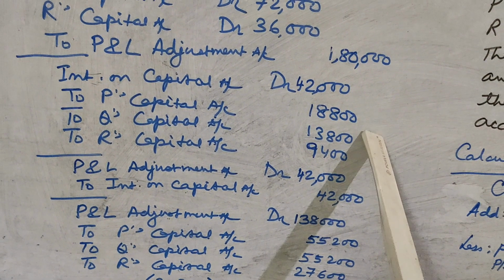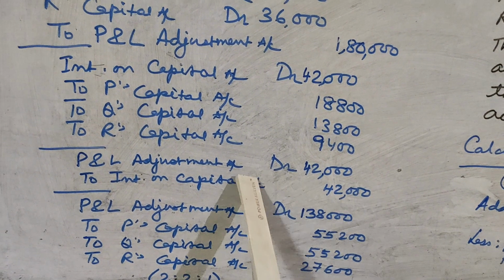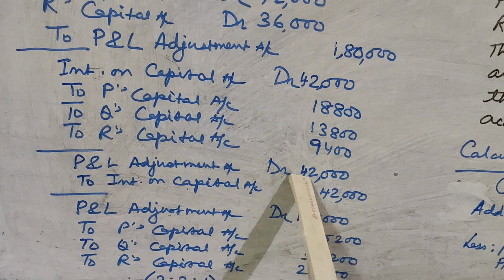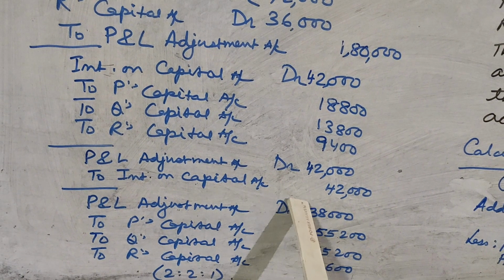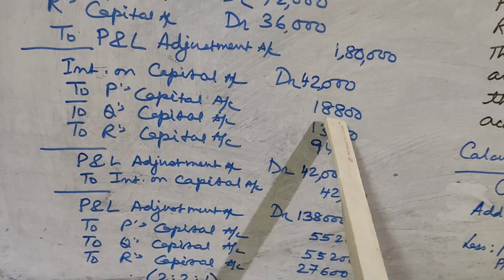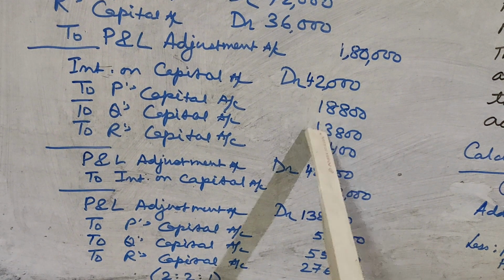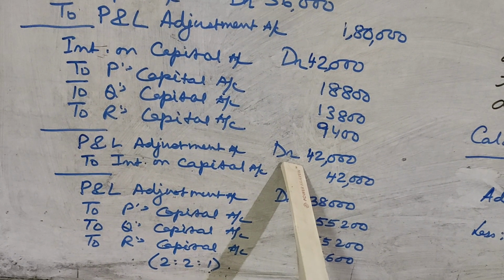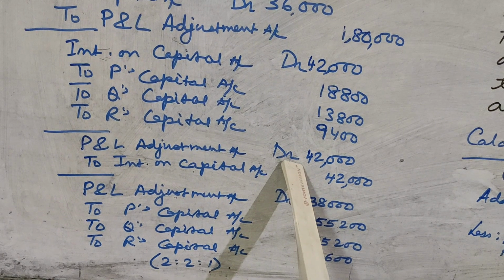Now this is the adjusting entry. What will be the closing entry? The closing entry will be profit and loss adjustment account debit 42,000 to interest on capital 42,000. So we are transferring this interest on capital to profit and loss adjustment account. Again I repeat, it will be profit and loss adjustment account.